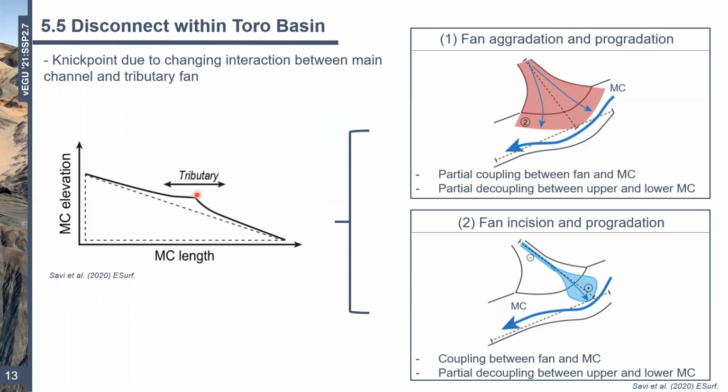One is where fan aggradation causes partial coupling between the fan and the main channel. So this is the upper section here, and water and sediment are being moved downstream of the confluence. The other part of this is that the fan disrupts or decouples the upper reaches of the main channel from the lower. These are things that I've mentioned in previous slides as being the case for Toro. The second scenario involves the incision of the fan, where again you have coupling between the fan and the main channel, this time fairly strong coupling, and then again partial decoupling between the upper and lower main channel, which also sounds about right for Toro.